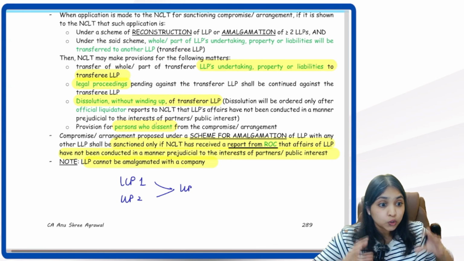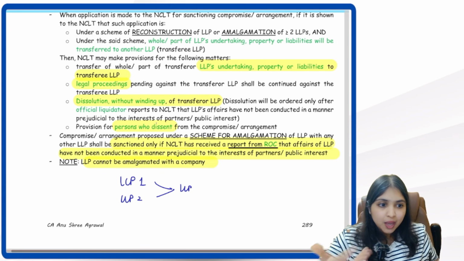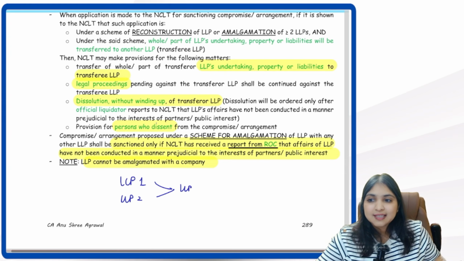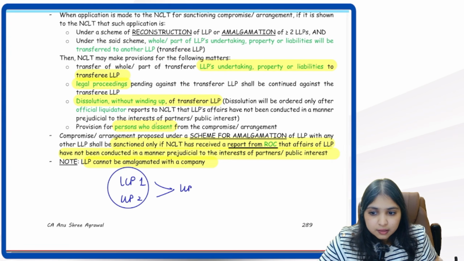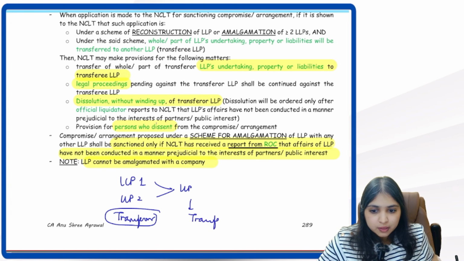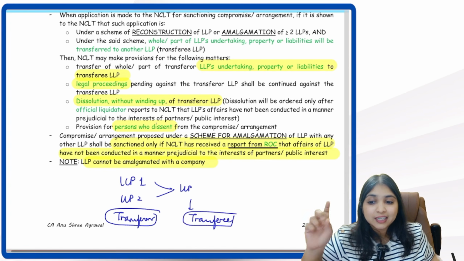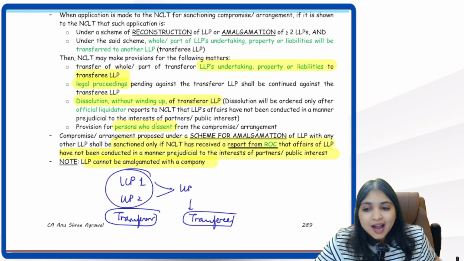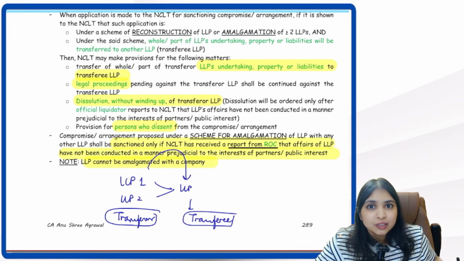Whenever we go to the NCLT with an amalgamation request, NCLT will pass an order allowing it. In that order, NCLT will write these 4 things. First thing, the old LLPs will become the transferor entities, and this new LLP will become the transferee entity. So in the order, NCLT will write about all the assets and liabilities of the transferors being transferred to the transferee.